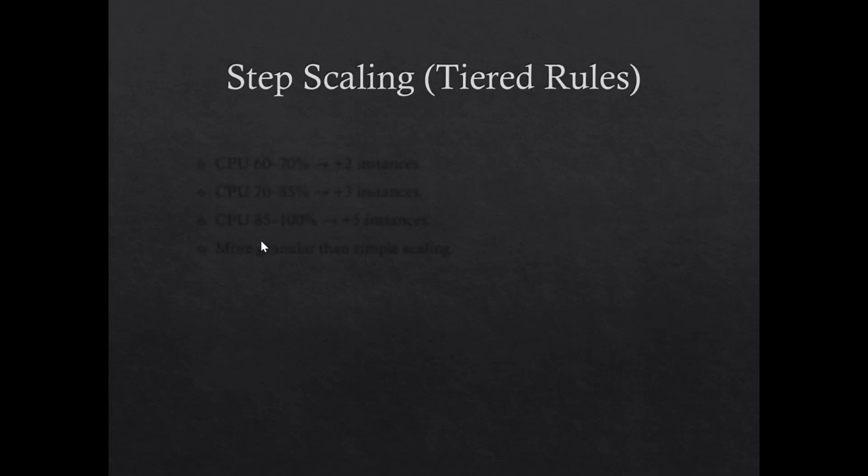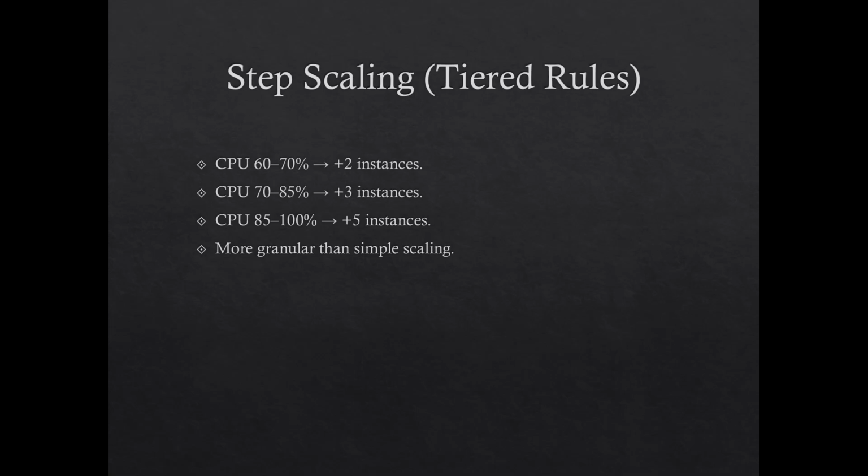Next, we'll see what is step scaling. Here we write rules like: if CPU utilization is 60 to 70%, we'll add 2 instances, then 70 to 85%, 3 instances will be added, and 85 to 100%, 5 instances will be added. So it is more granular than simple scaling. The use case of step scaling is that it is perfect for unpredictable spikes.